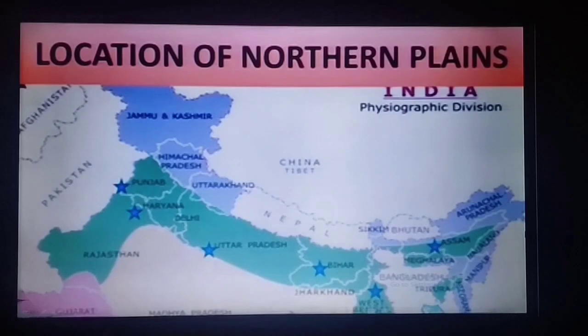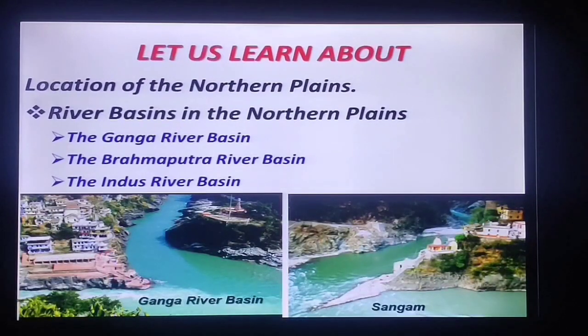Now we'll see the next. In this lesson, we have already studied and we are going to go through the river basins. The northern plain is covered by three main river basins: the Ganga river basin, the Brahmaputra river basin and the Indus river basin. Here the picture of the Ganga basin is shown. You can see the area covered by the Ganga river is called the Ganga river basin.